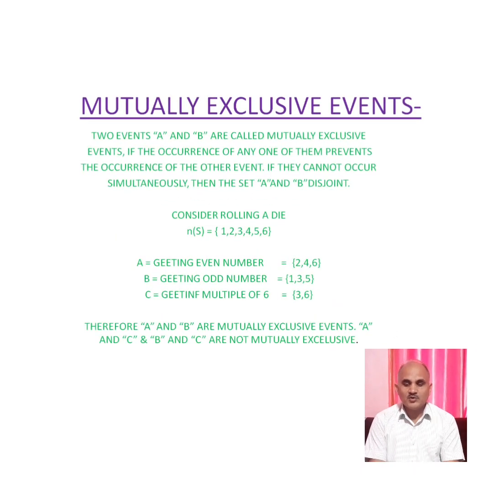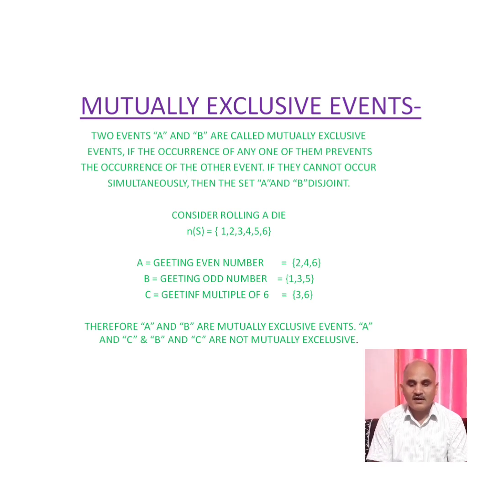The next one is mutually exclusive event. Two events A and B are called mutually exclusive events if they cannot occur simultaneously, that is, the occurrence of one of them excludes the occurrence of the other. Then the sets A and B are disjoint. Mutually exclusive event means if the two events do not have any common element or number, they are mutually exclusive. For example, consider a die.